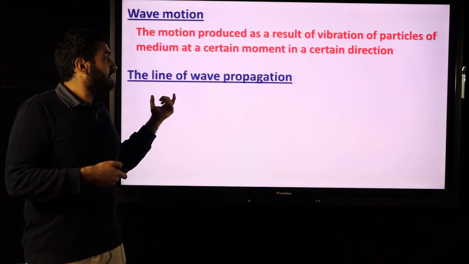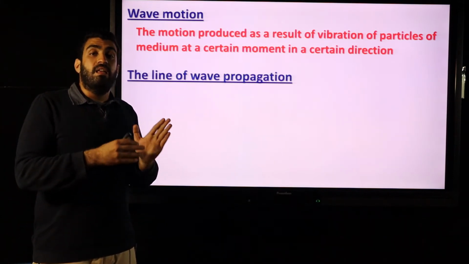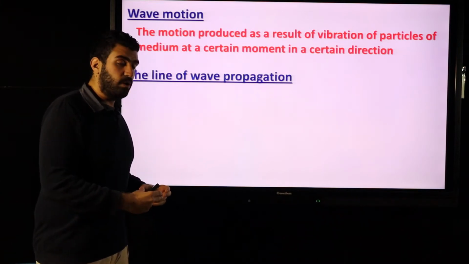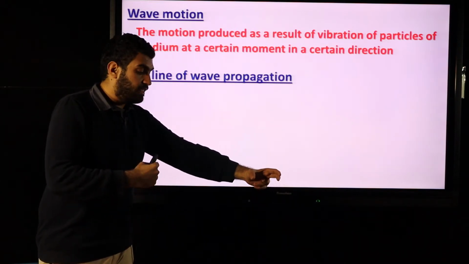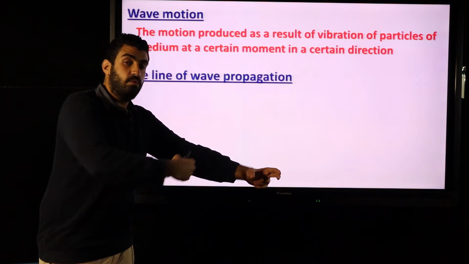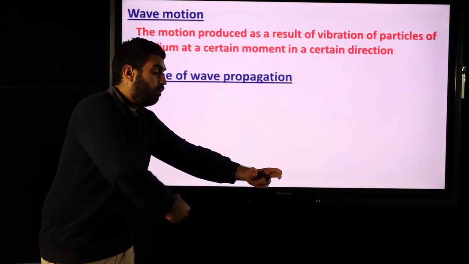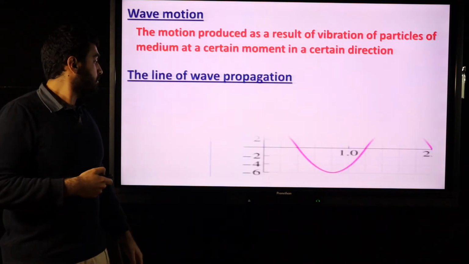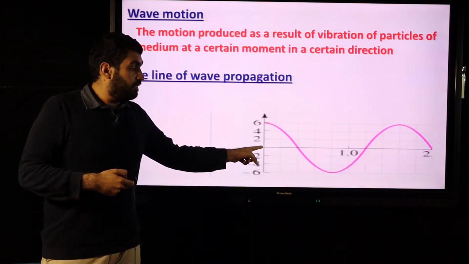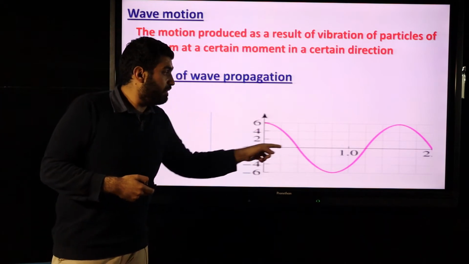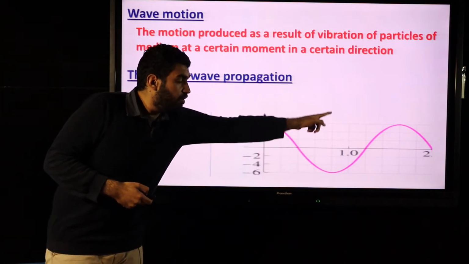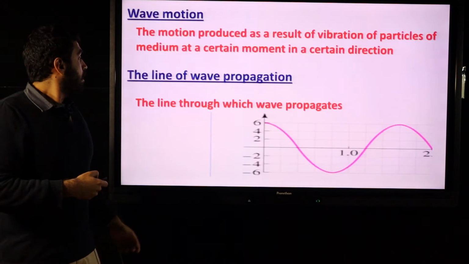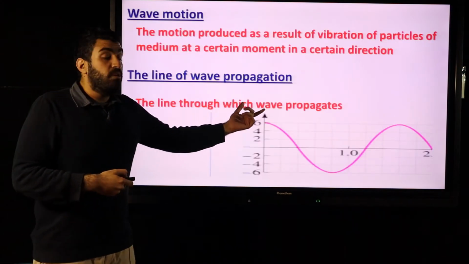What's meant by the line of wave propagation? The line through which the wave will move. For example, the source of the wave and the target. The wave will move from the source to the target, okay, through a line which is called the line of wave propagation. Like this. This line is called the line of wave propagation, the line through which the wave will propagate or transfer. Okay? The line through which the wave propagates.